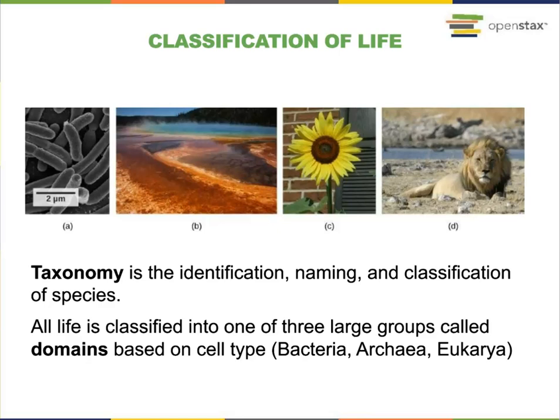All life on Earth is classified into three big domains: bacteria, archaea, eukarya. Those domains are classified based on the cell types. Bacteria and archaea are made by prokaryotic cell. The eukarya domain is composed of eukaryotic cell.